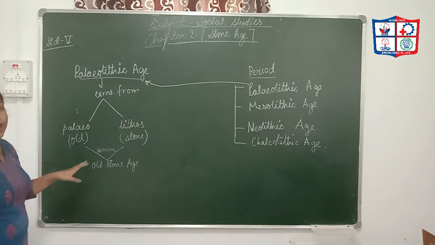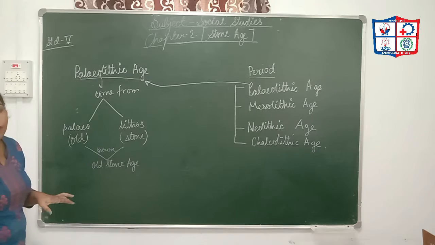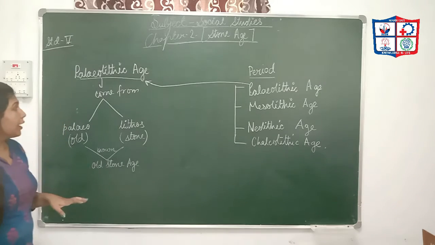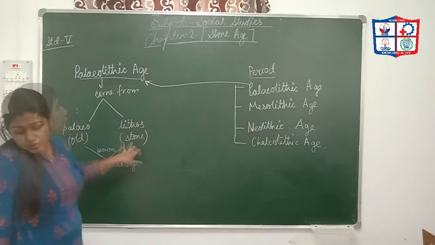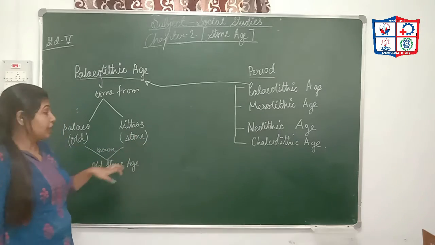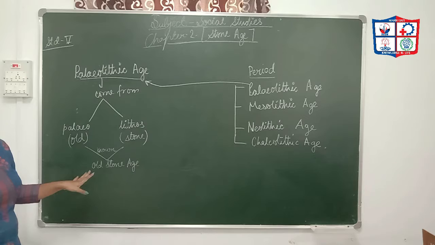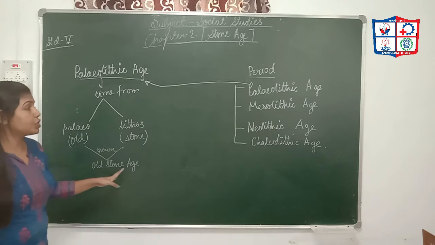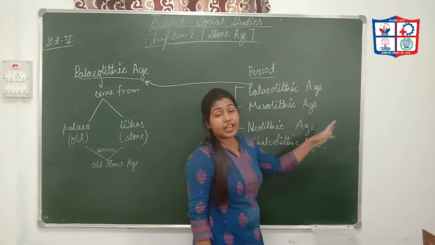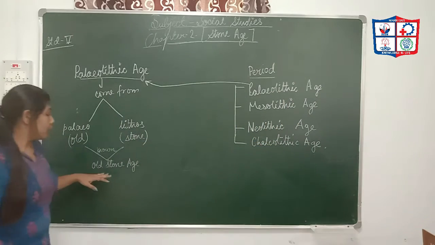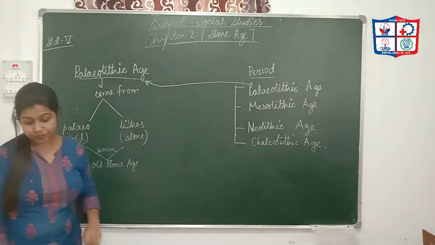The word Paleolithic comes from Greek words. Paleo means old, and lithos means stone. These two words together are known as Old Stone Age. So the Paleolithic Age is known as the Old Stone Age.